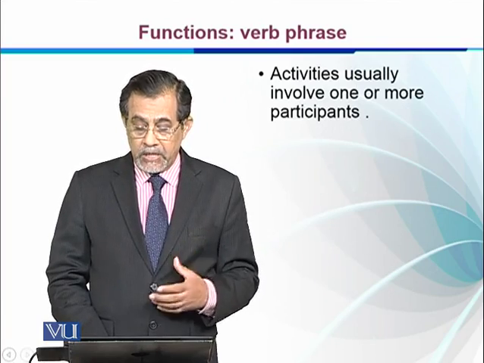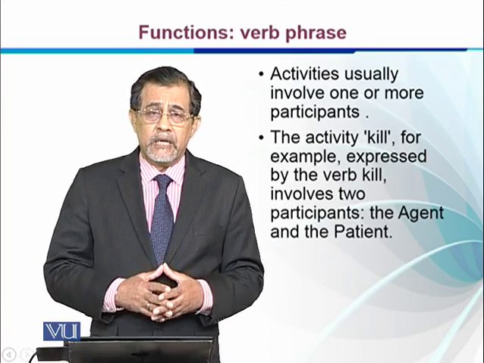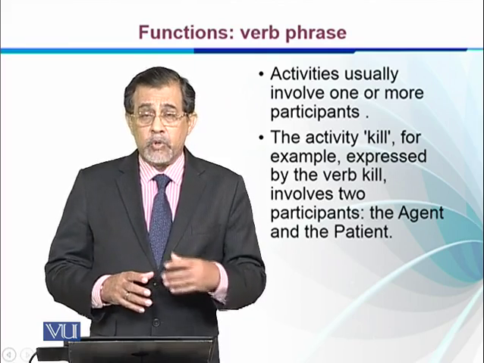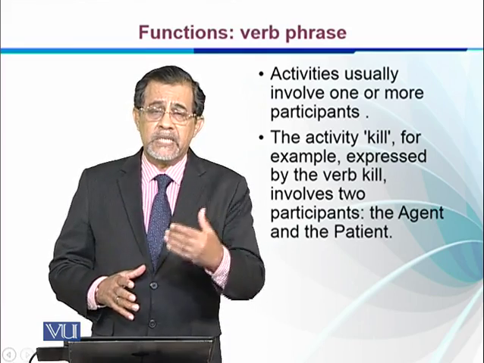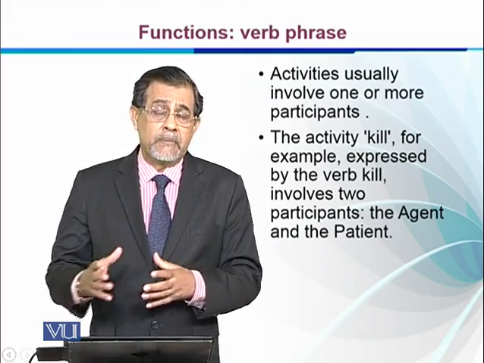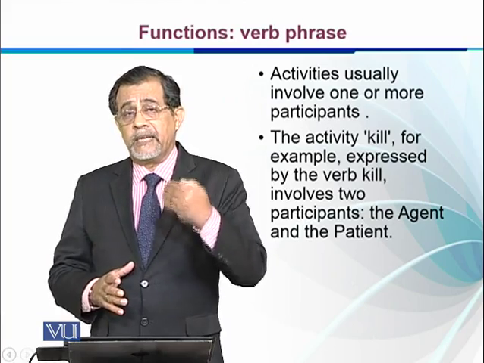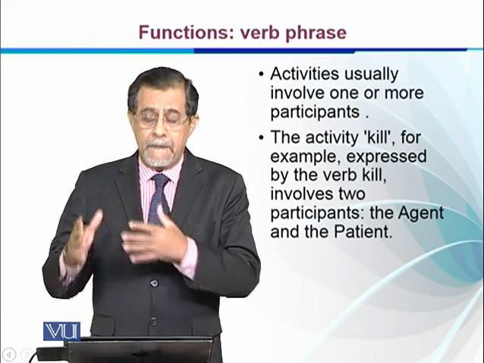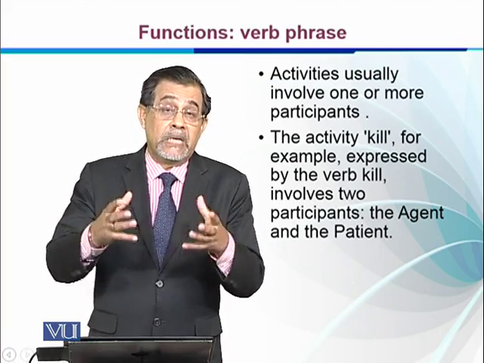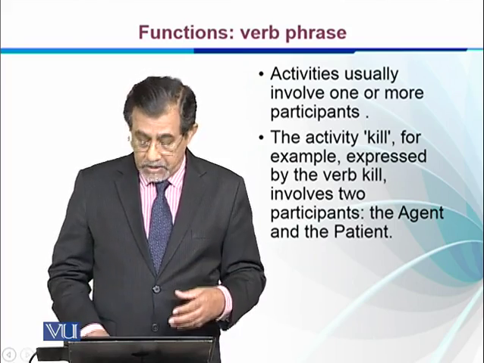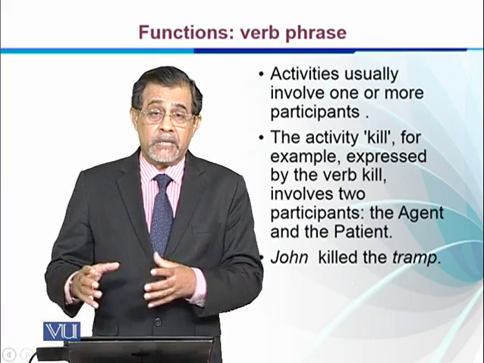So activities usually involve one or more than one participant. For example, if we take the verb kill, right? We must have someone who does this action, and we also have someone on whom the action is carried out. In other words, we must have an agent and we must also have a patient, right? So we must have an agent and patient, but with many other verbs we do not need a patient. Obviously, when we talk about agent and patient, we mean the subject and the object.